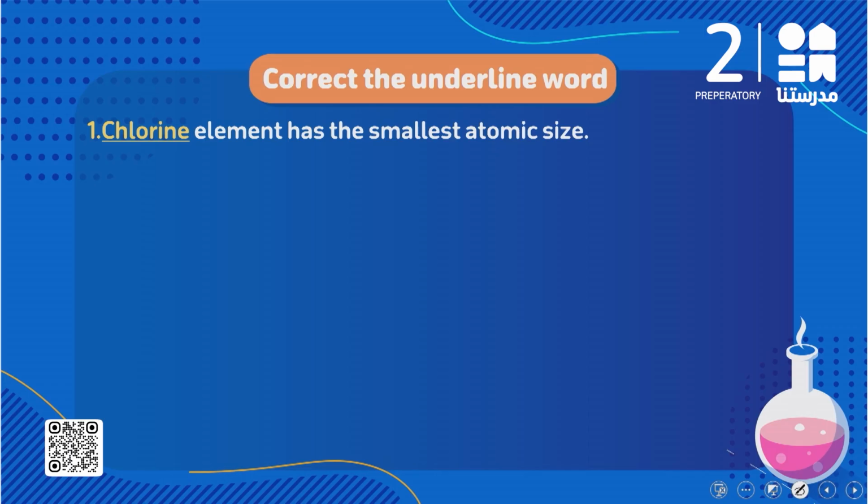Here you have to correct the underlined word. Chlorine element has the smallest atomic size. We said, who has the smallest atomic size? It's fluorine. And the biggest or the largest atomic size, do you remember, it's called cesium. So the largest atomic size is cesium and the smallest one is fluorine.